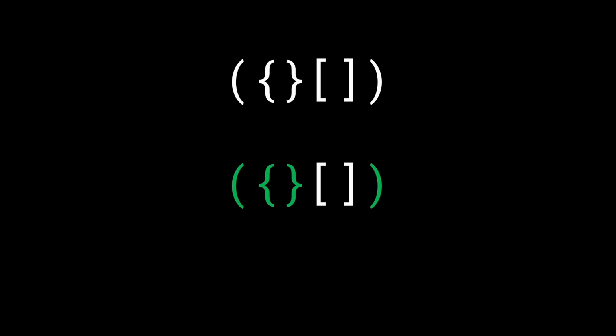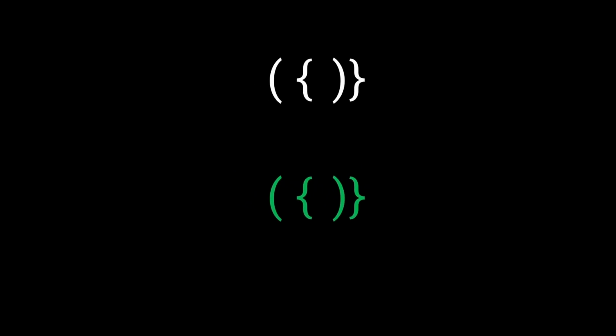What about the square brackets? Again, the opening square brackets get closed by the appropriate closing bracket. So this is also valid, which means that everything inside of this test case mixes and matches well. The opening brackets are closed by the appropriate closing brackets. So we return true in this case, right?